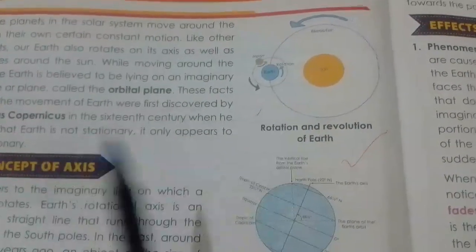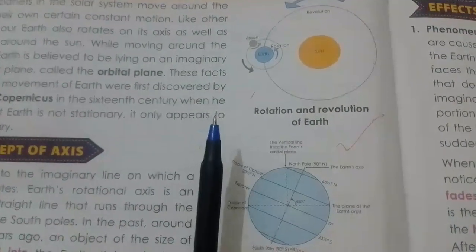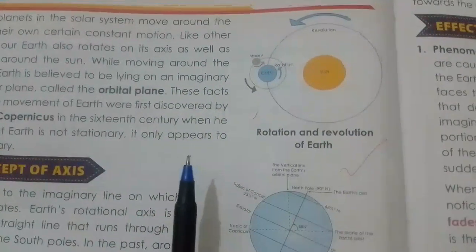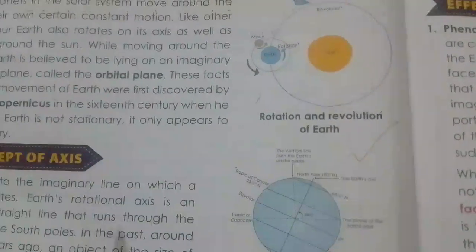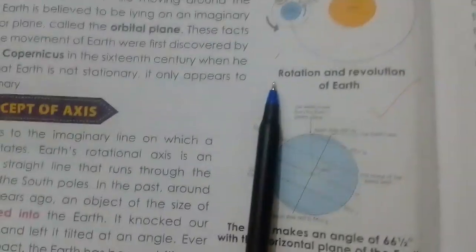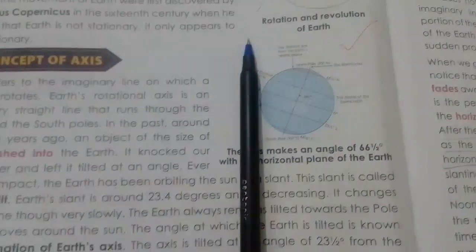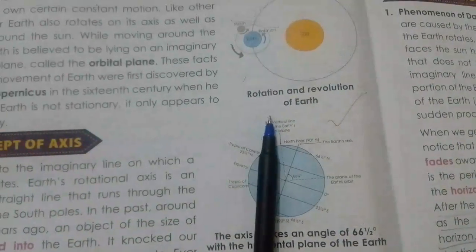It takes 365 days, 5 hours, 48 minutes and 50 seconds to complete one revolution around the sun. This time taken to complete one revolution is called 1 year of the Earth.